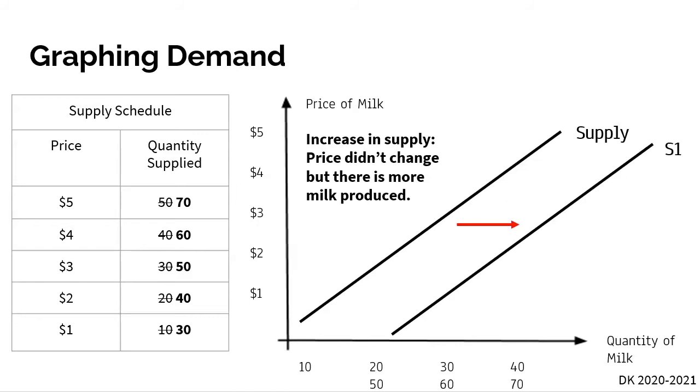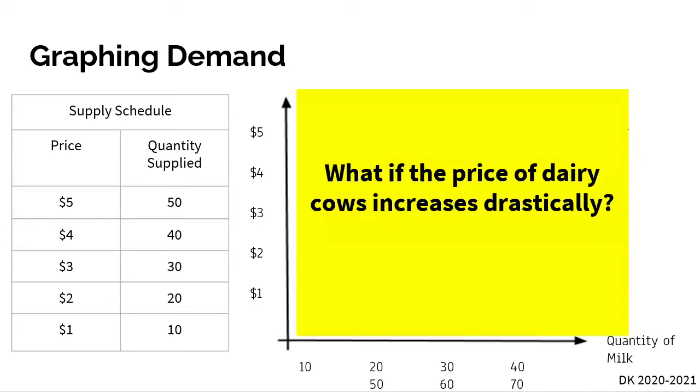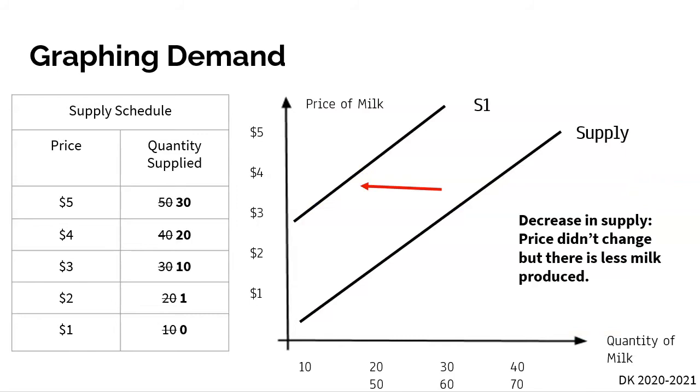And notice, the price didn't change, but overall there is more milk produced. Well, let's look at this example. What happens if the price of dairy cows increases drastically? How is that going to impact our supply of milk? Here, our supply of milk is going to shift to the left. It's going to decrease. Why?